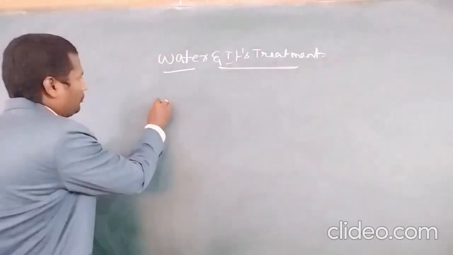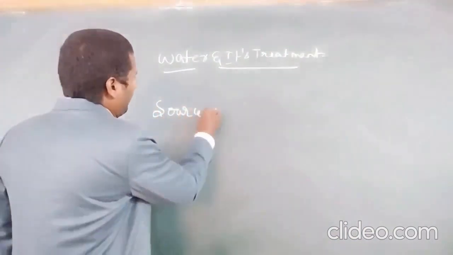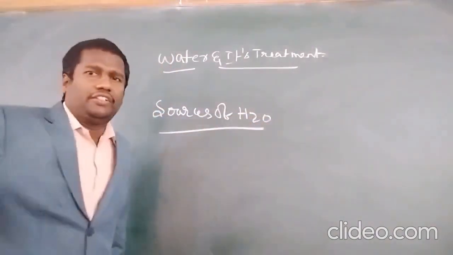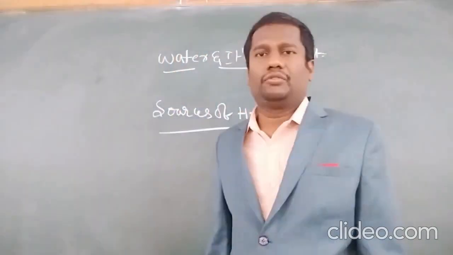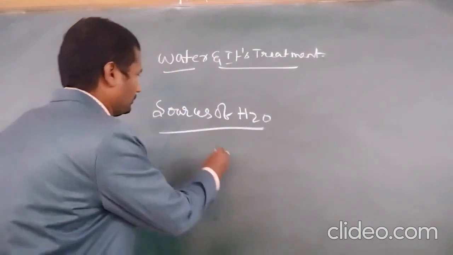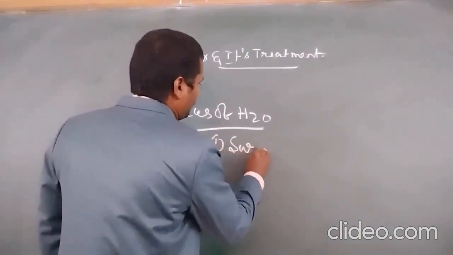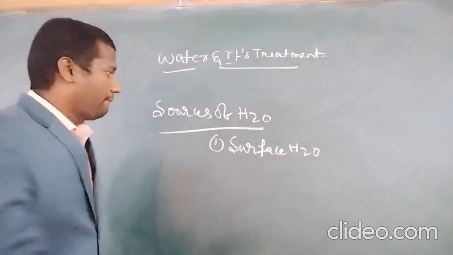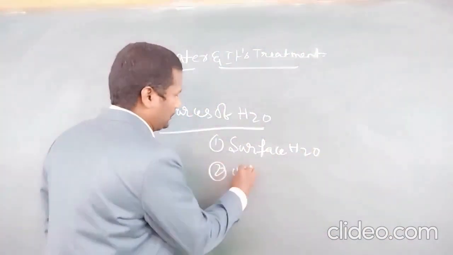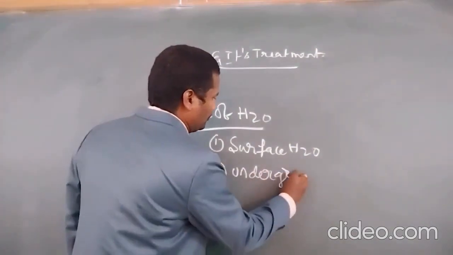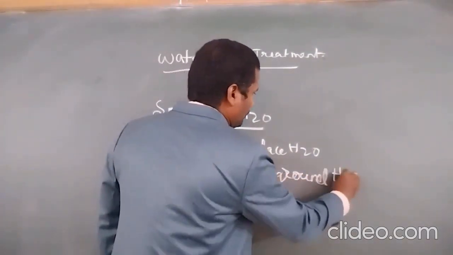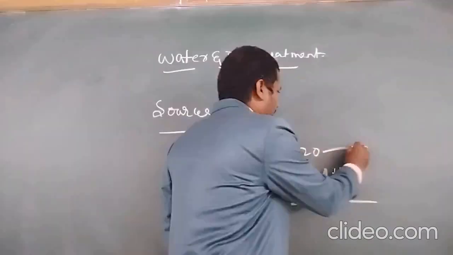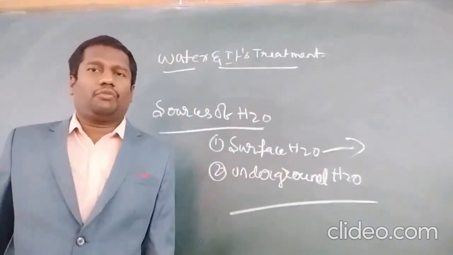Next, sources of water. There are two types of sources. One is surface water, the other is underground water. Surface water has four types of sources.